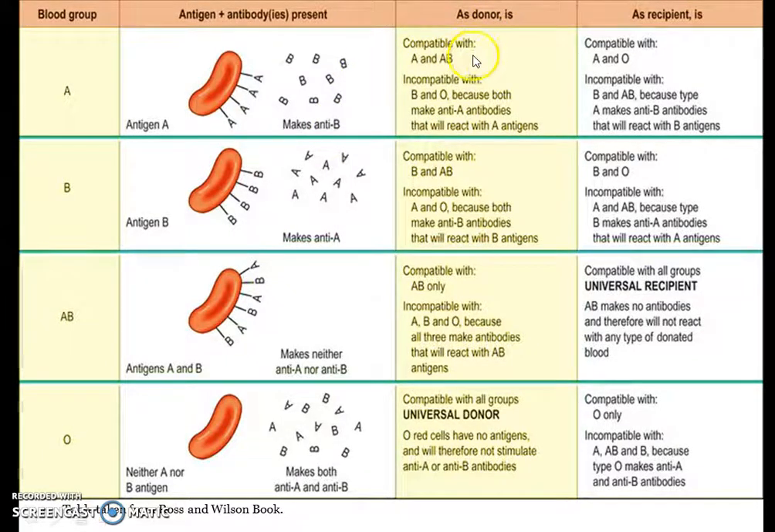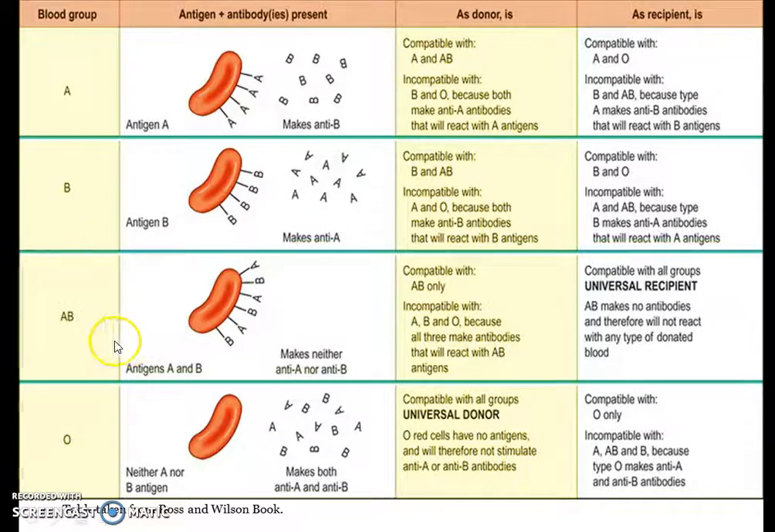As a donor, it is compatible with A and AB, meaning we can donate to a person having blood group A or AB, and we can receive blood from a person having blood group A and O. If your blood group is A, then it is incompatible with blood group B and O, because both make anti-A antibodies that will react with antigen A. As a blood group A person, you can't receive blood from blood group B and blood group AB, because type A makes anti-B antibodies that will react with the B antigens.